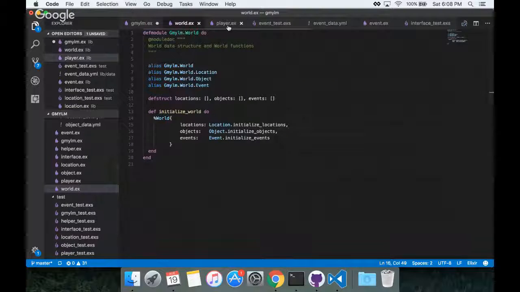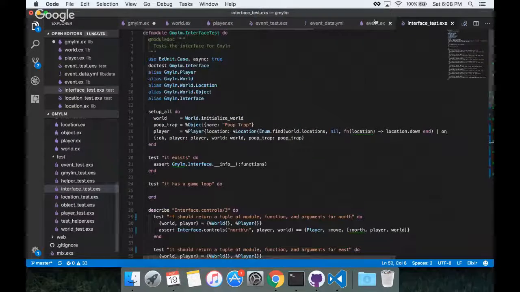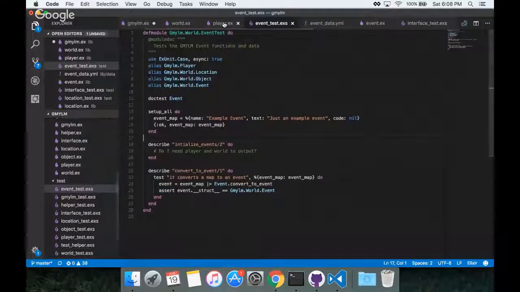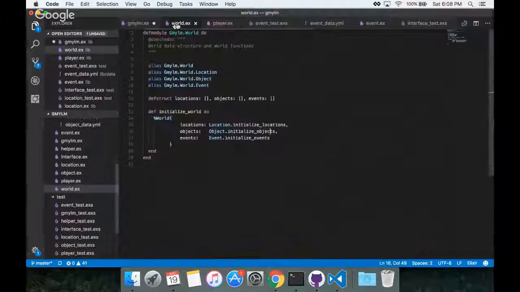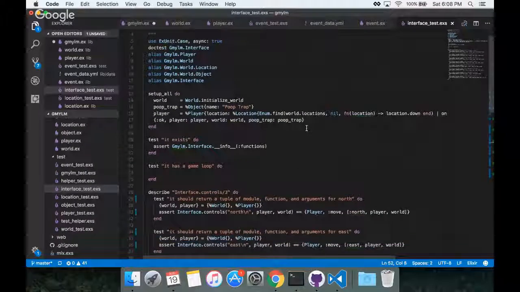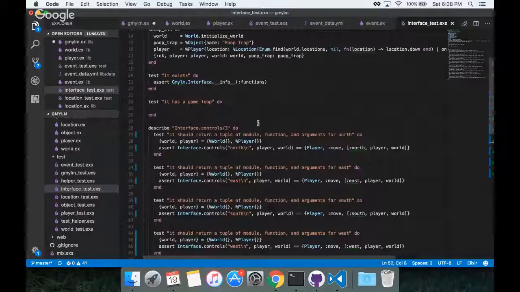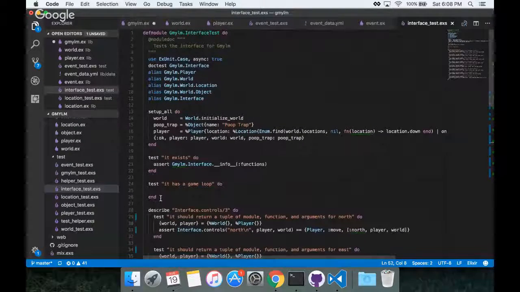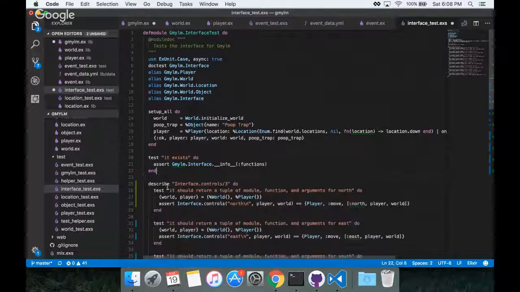So let's get rid of that true, and we should be able to see either a meaningful failure or it pass. I wouldn't expect it to fail, but I might expect it to get stuck in the loop forever. And I would need to, after that assert, tell it explicitly to break out of the loop. Oh my gosh, it has a game loop. Okay, no, that I agree, that shouldn't be on the interface, and it was a test skeleton anyway.